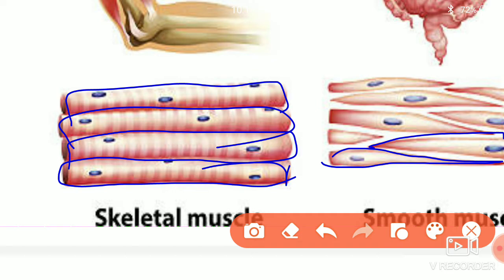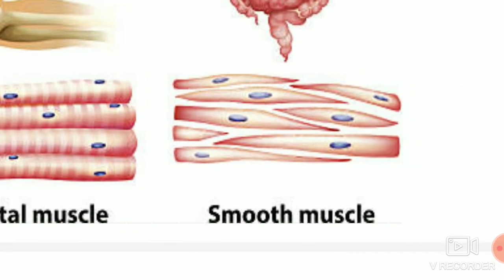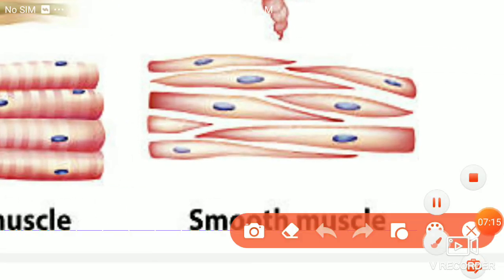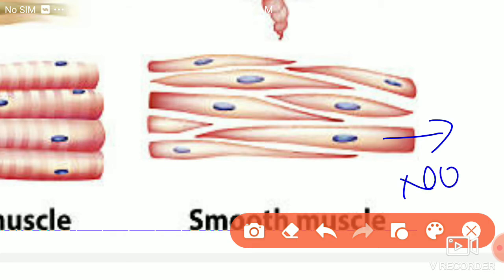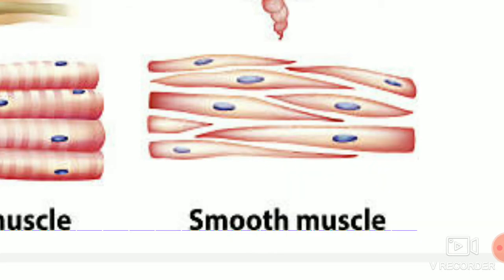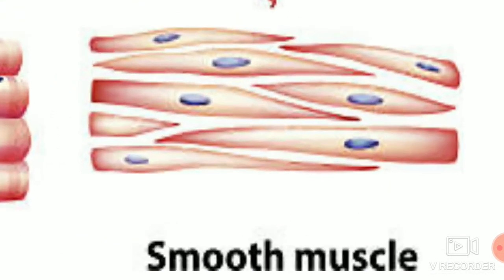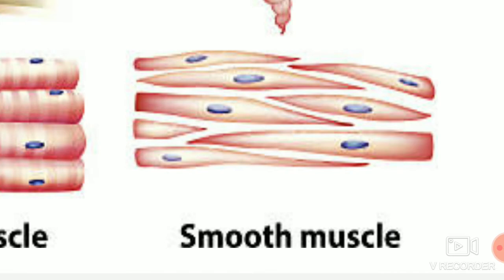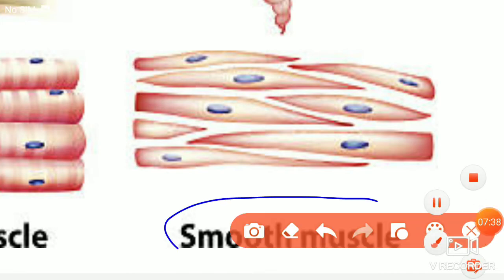They have tapering ends. That's the smooth muscles. This is called smooth muscles because striations are not present. I mean striations are absent. No striations. You can see here, striations are absent. So it is called smooth muscles.